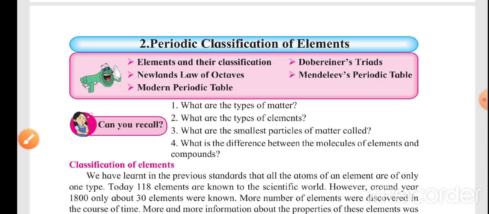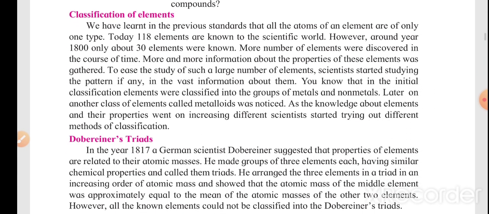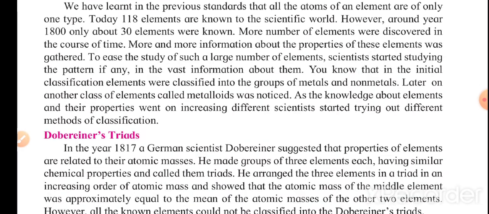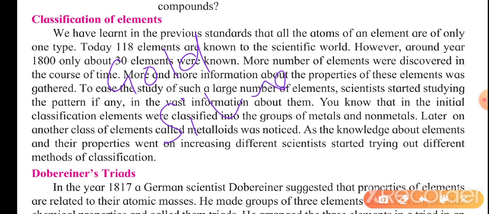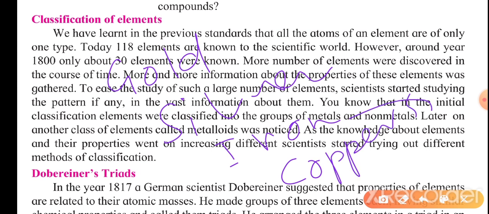Now we will move forward to the classification of elements. In the classification of elements, let me zoom in a little bit. There are some interesting facts that I told you in a previous period that went wrong: we have used elements since ancient times. We use gold, we use silver, we use iron, and copper is used to make utensils. Copper is the first discovered element, as I have told you.